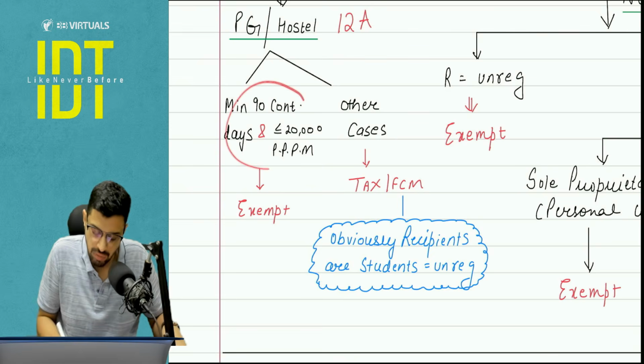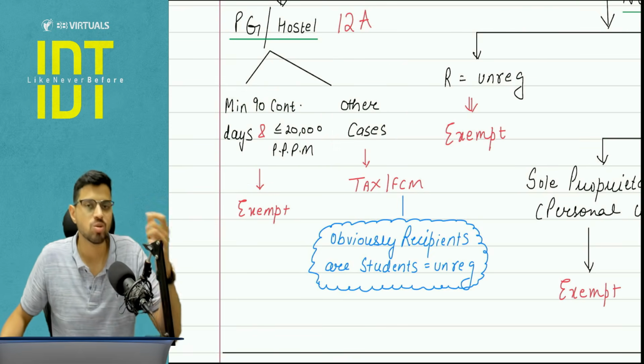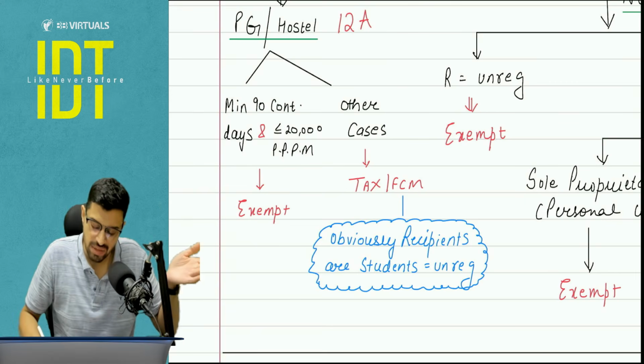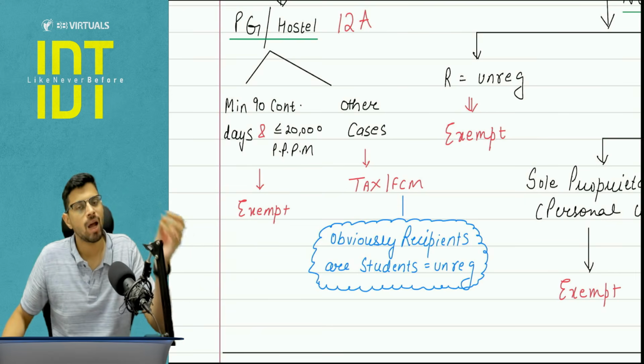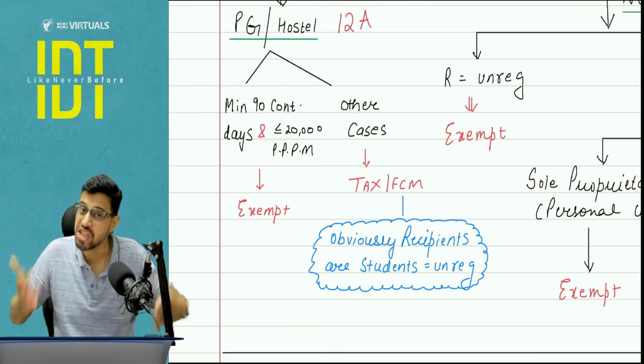If that is the case, it will be exempt. In other cases, the tax will be applicable. And obviously, the students would not be registered persons. Hence, I will say FCM will apply. Now here the query comes that sir, FCM will apply, but will GST actually apply?